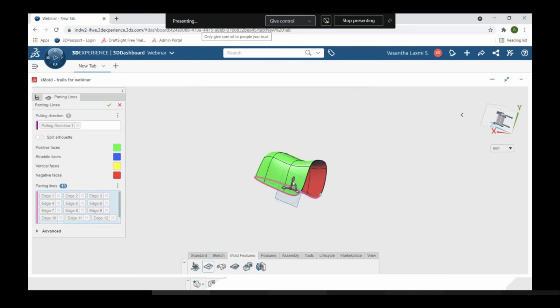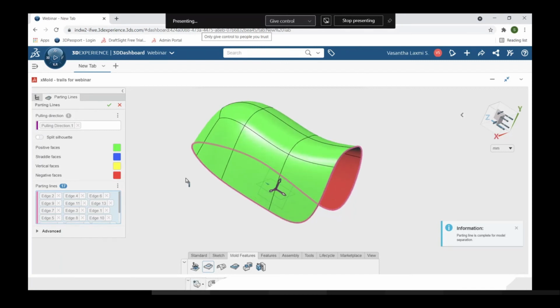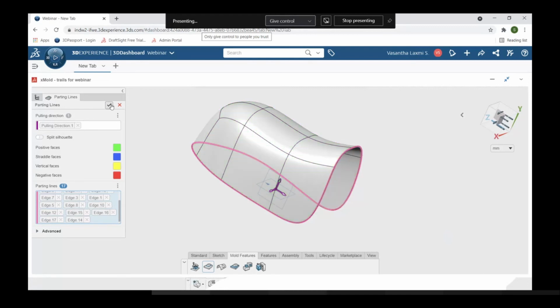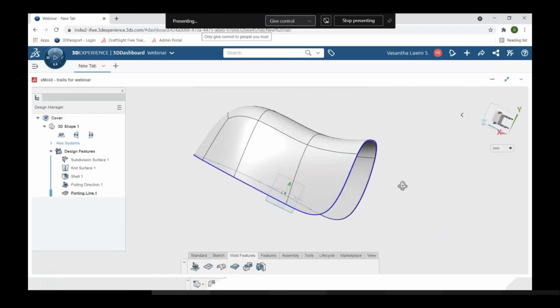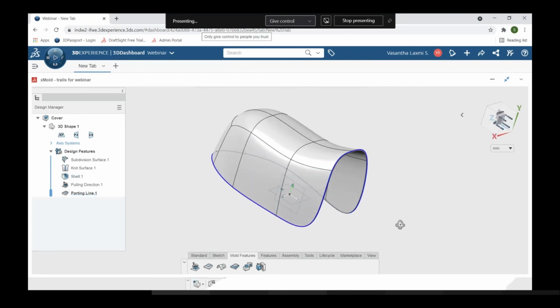Click on the parting line option. Here automatically the parting line and pulling direction have been selected. You can see that in the parting line there are a few edges selected, but I require all edges of the component. So I'm selecting one more edge, and you can see the tangent option, which will select all the edges associated with the component. And you can see here the edges have been added, and click OK. So with the reference of the blue color line, the line has been created.